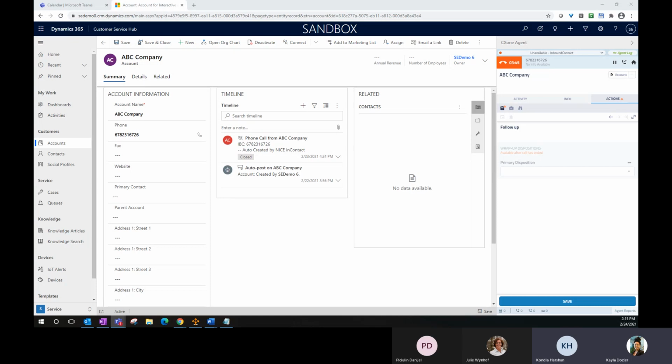Okay, that's a great question. So in an ideal world, if I understand, we have that country code being recognized, which automatically knows it's coming from the US. It's recognizing the 10 digits following that country code, and it's automatically going to pop a record, just as you saw in this interaction. Is that correct?